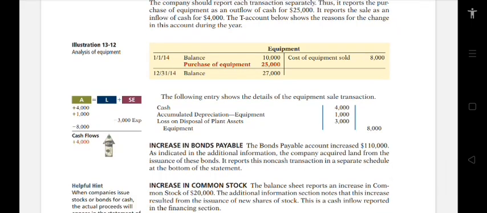The balance of January 1, 2014, we have $10,000. Then the cost of equipment sold is 8,000. Then purchases of equipment, we have 25,000. As of December 31, 2014, the balance we have is $27,000. So if you add 10,000 and 25,000, that is equal to 35,000. Then 35,000 minus 27,000, the result is 8,000.